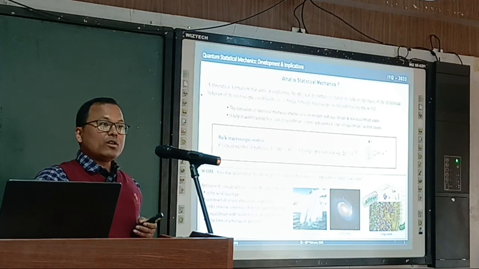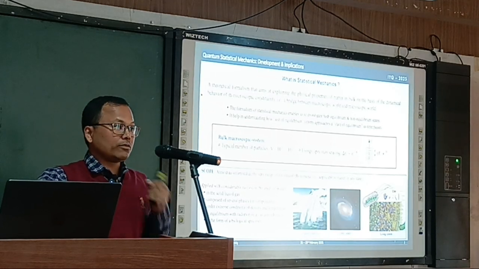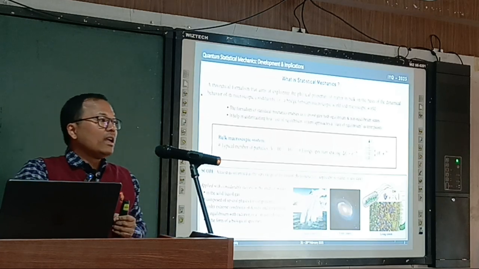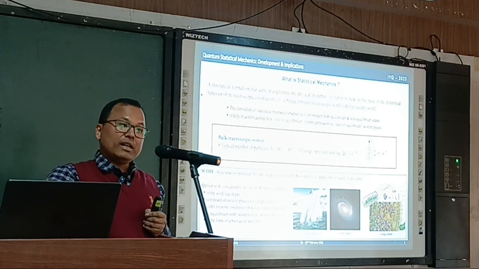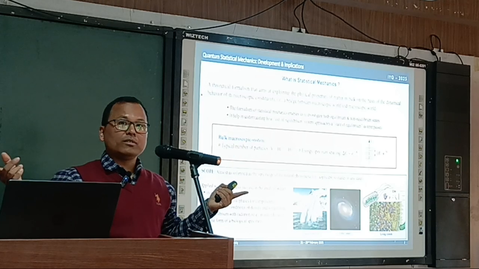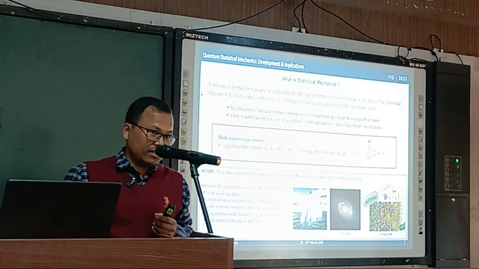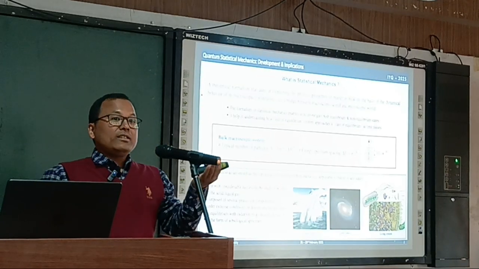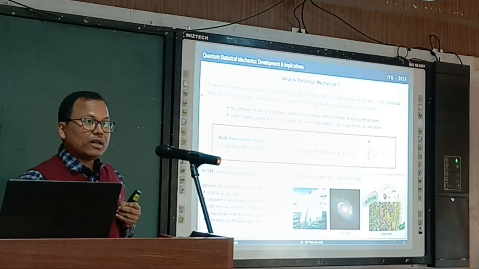What do we mean by a bulk or macroscopic system? We are talking of a number of particles of the order of Avogadro's number. As Professor Dilip put it just a few minutes back, the volume as well as the number of particles tends to infinity, but their ratio is finite, meaning the density. We cannot count the number of molecules in this room, it is countably infinite, but the density of gas molecules in this room is finite. That is what we are talking about.